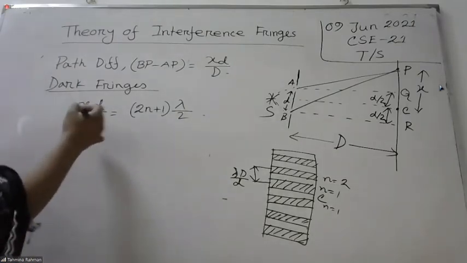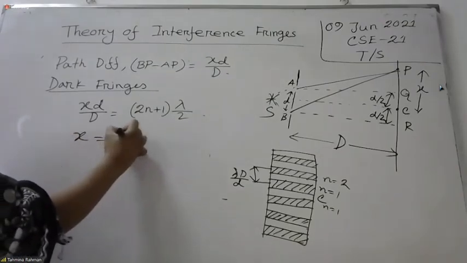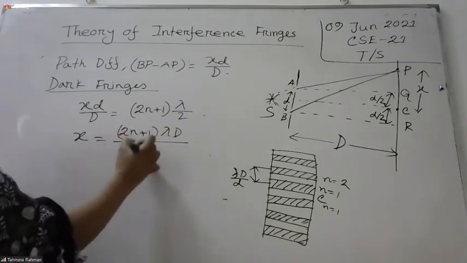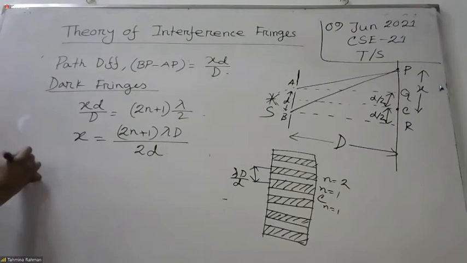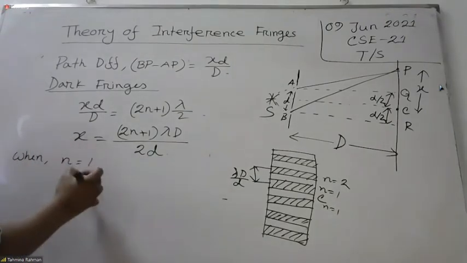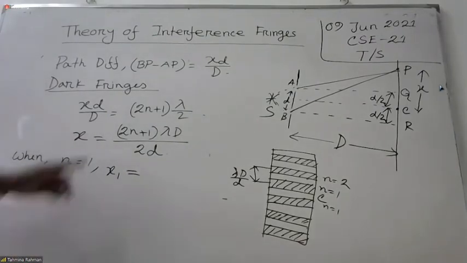So from here x equal to 2n plus 1 lambda D divided by 2d. When n equal to 1, x1 equal to what do we get from here?